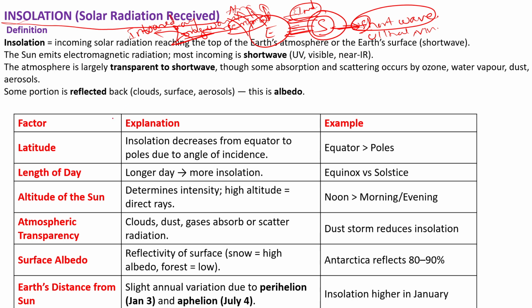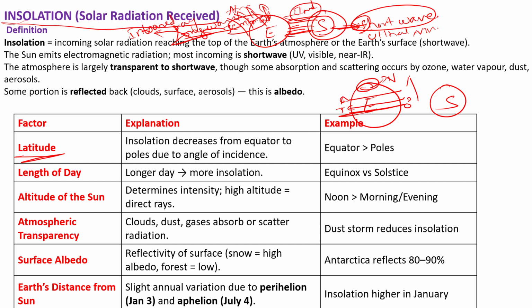And some factors will decide the actual amount received by the earth. Here are some of the factors. For example, latitude. As we know, here it is the earth, and here it is the sun. The earth has the equator at 0 degrees, the Tropic of Cancer at 23 degrees, and the Arctic Circle at 66.5 degrees. Here is the Tropic of Cancer, and at 90 degrees it has the North Pole.